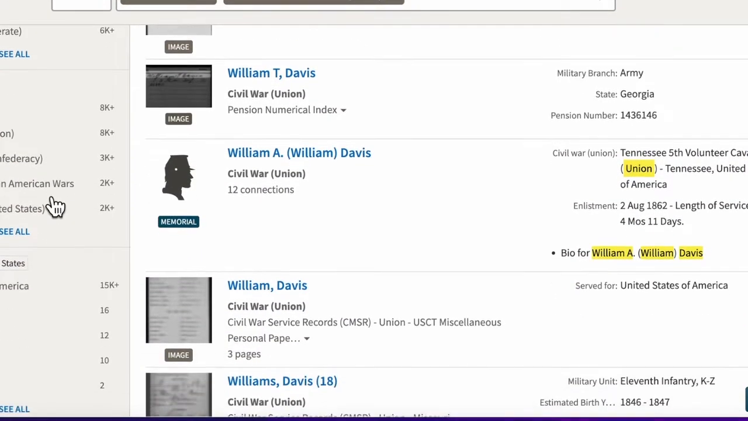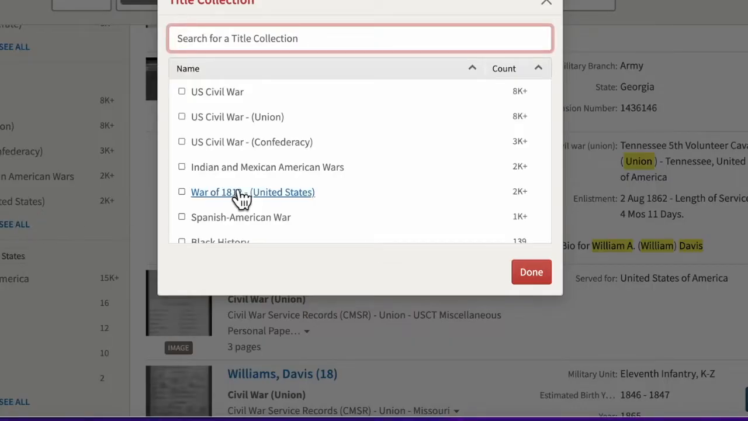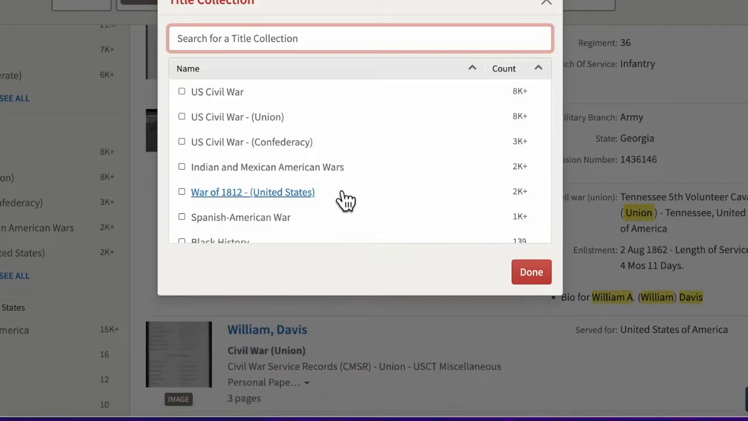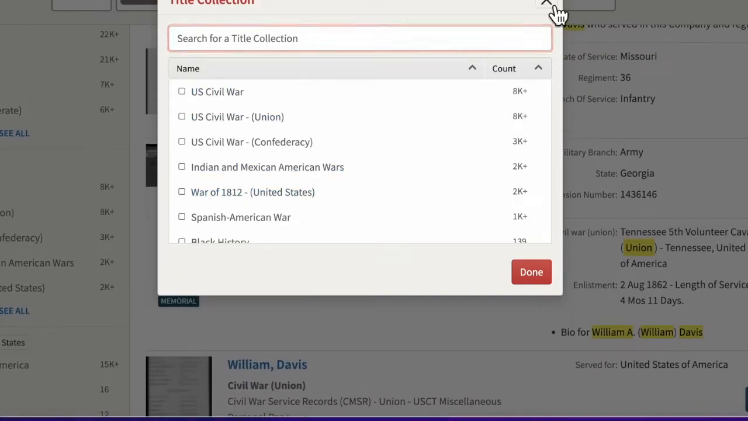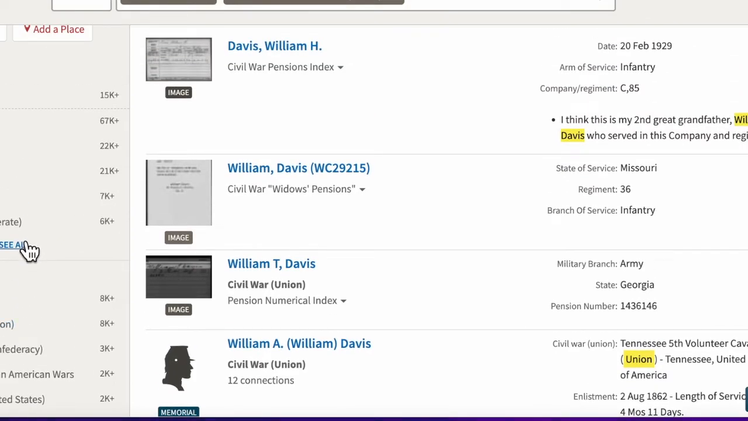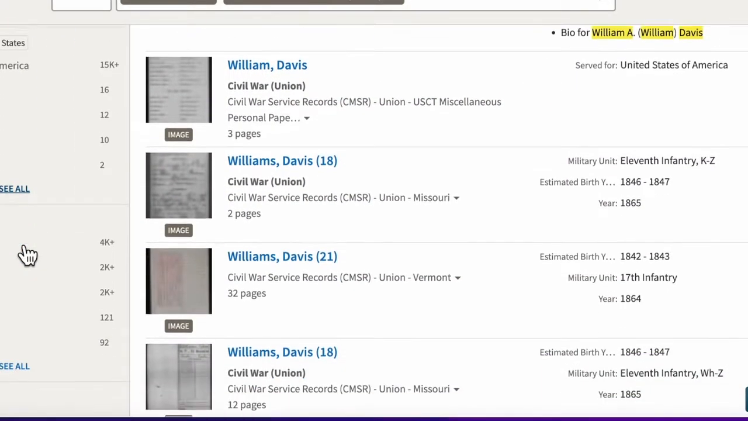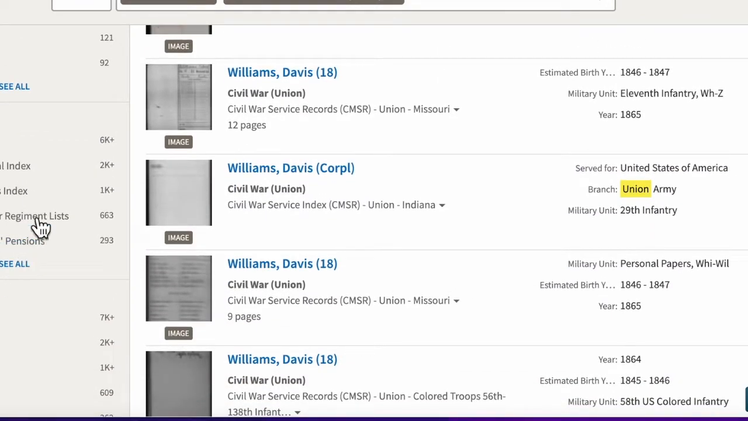So if I go down to my title collection, I am specifically looking for information regarding pension records. I'm going to clear that out and see all, that's the conflict. If I scroll down some more, oh, there we go. Okay, so here we have pension numerical index. Obviously, that's for multiple wars. There's the Civil War pensions index. An index would be individual cards. I'm actually looking to see if someone claimed a pension on him, and if so, who it was. And again, if this William A. Davis is the one that I'm looking for.